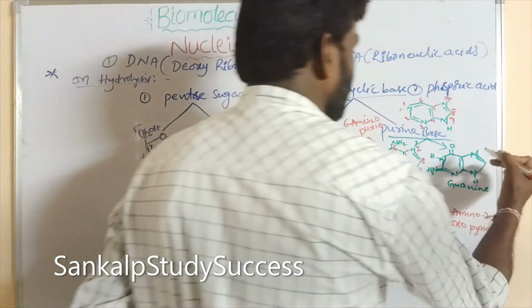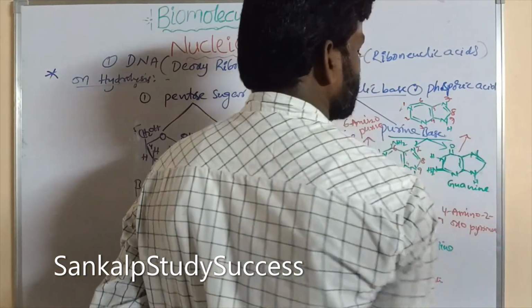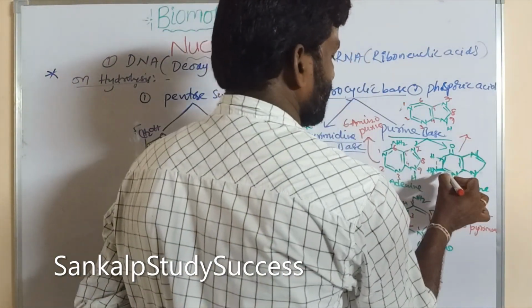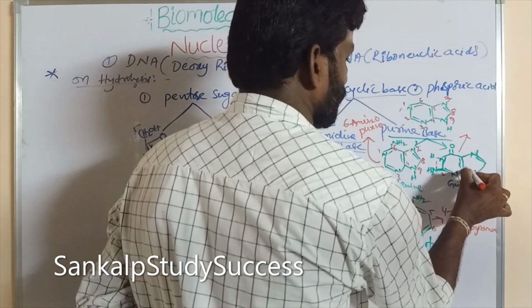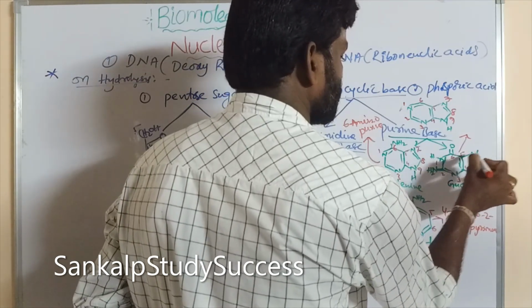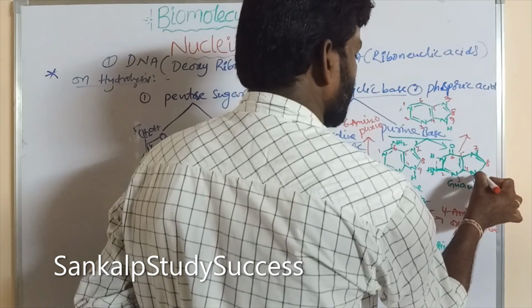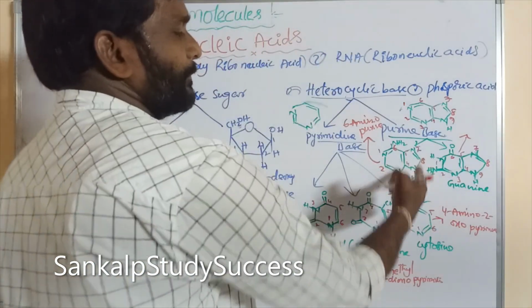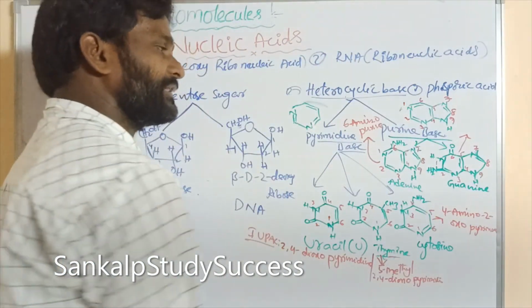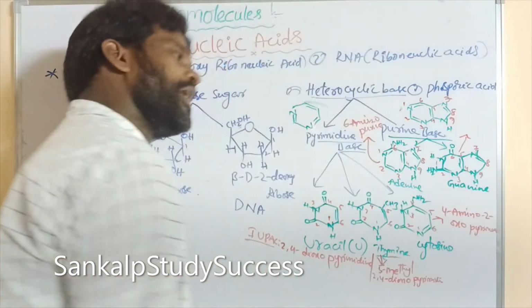So what is its IUPAC name? The numbering is also given as 1, 2, 3, 4, 5, 6, 7, 8, 9. So in the second position an NH2 group is there, and in the sixth position an oxo group is there.